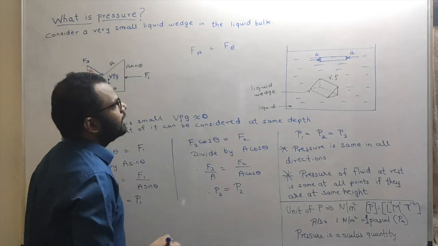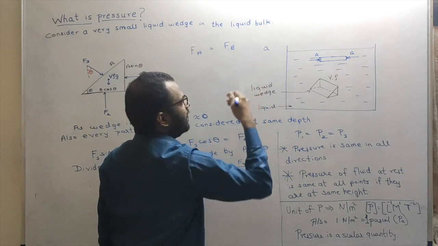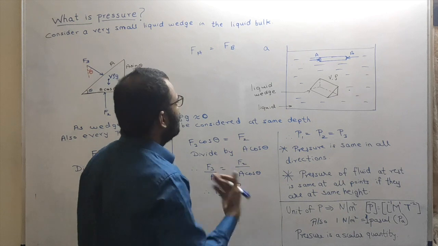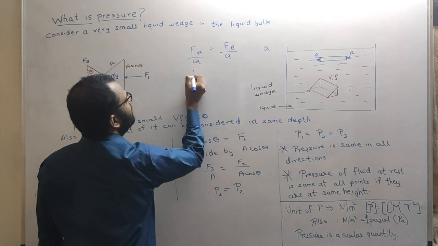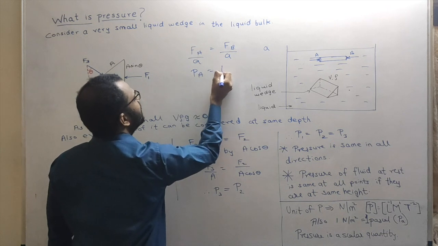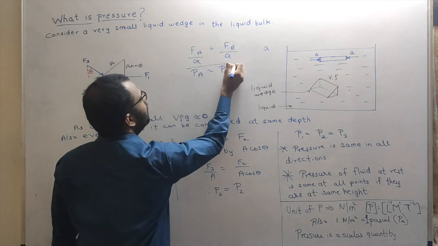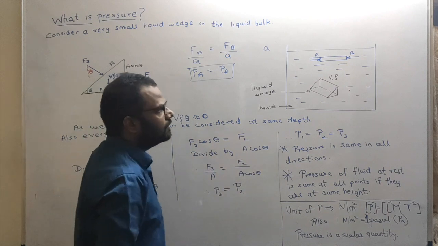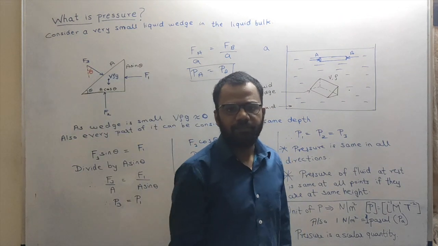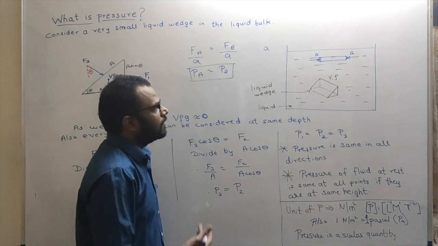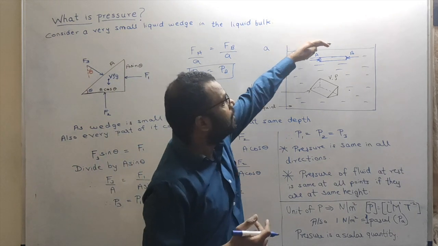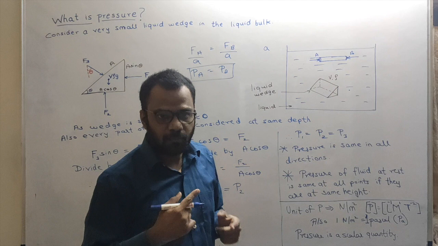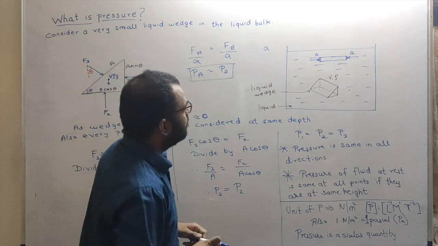Right? Now let us say A is the cross section area of that cylinder. So divide both sides by A. Force upon area is nothing but pressure at point A. That will be equal to pressure at point B, because they were at the same horizontal level, or they were at the same distance from the surface of the fluid. That is the more appropriate way to say.